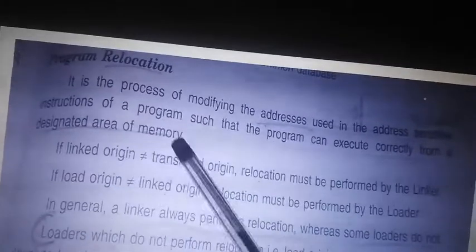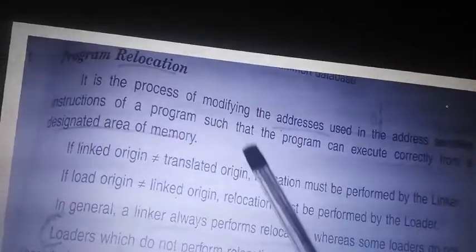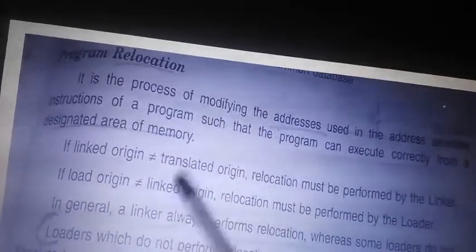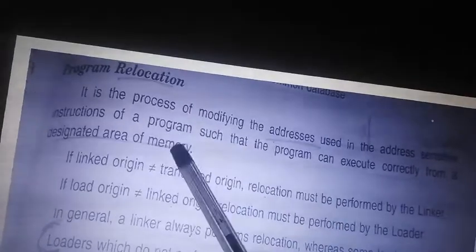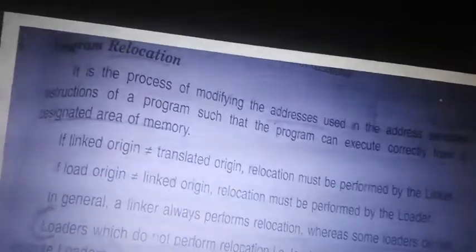What is this relocation? Relocation means modifying the address of an address sensitive instruction. We have written a source program over here and we are placing an object program, which means we have changed the state, we are changing the address. You might remember in C/C++, the CPP is your program.